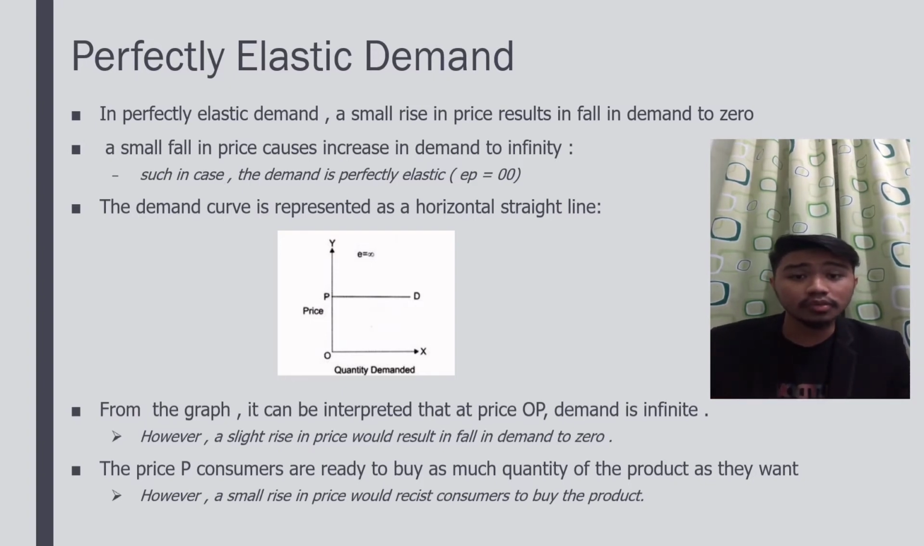And from the graph, it can be interpreted that at price OP, the demand is infinite. However, a slight rise in price would result in a fall in demand to zero. At the price P, the consumers are ready to buy as much quantity of the product as they want. But a small rise in price would deter consumers from buying the product.